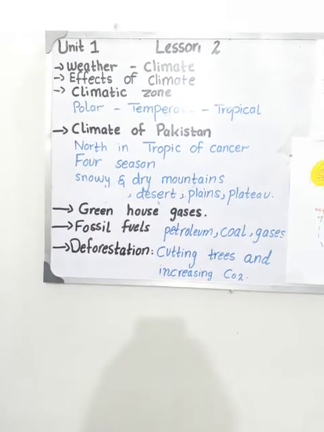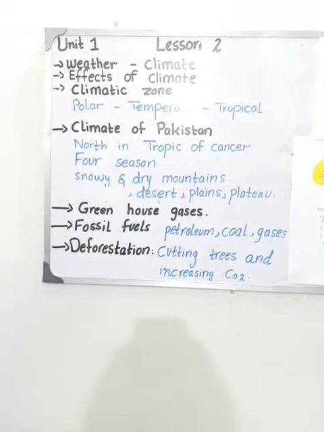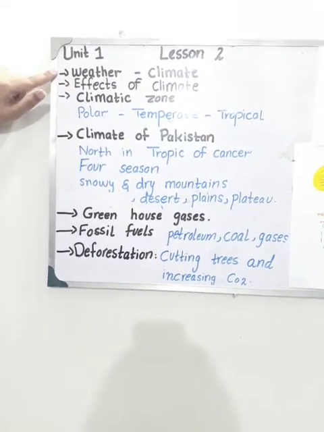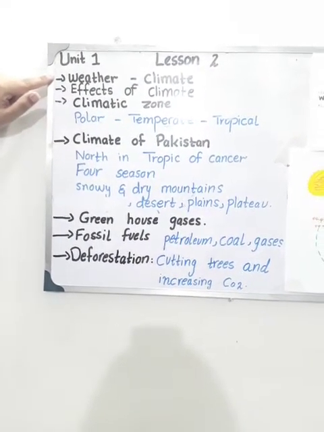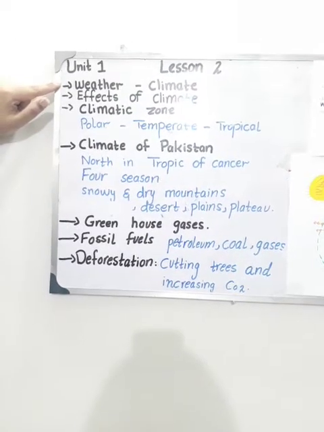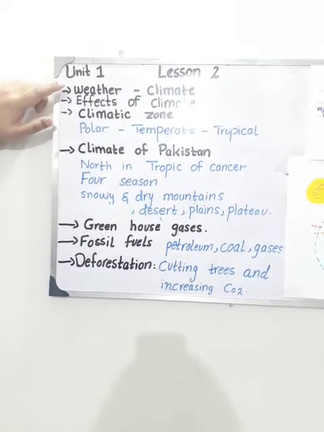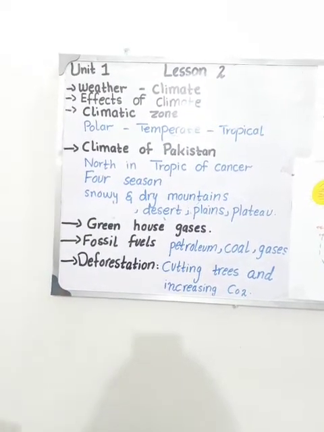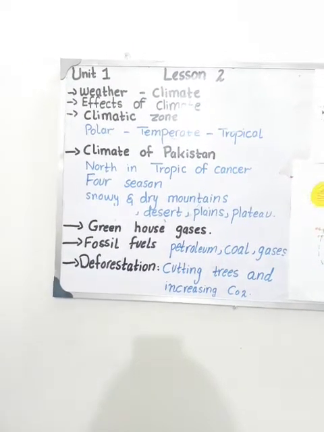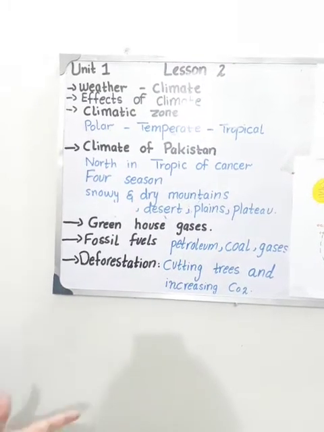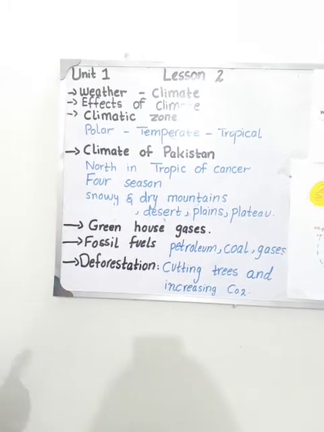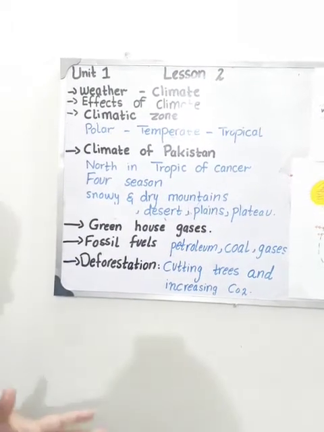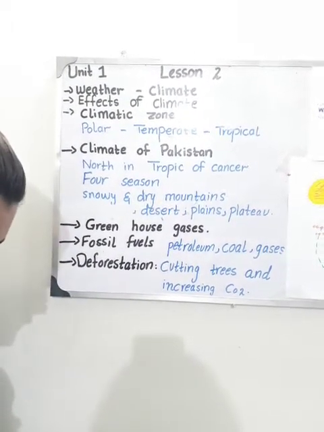First, we define weather and climate. Weather is the day-to-day condition, and climate is the weather condition in an area over a long period. Weather is like, yesterday was a rainy day, today is a sunny day, tomorrow will be a cloudy day. This is weather, it changes day by day, right? But climate is long-term weather.